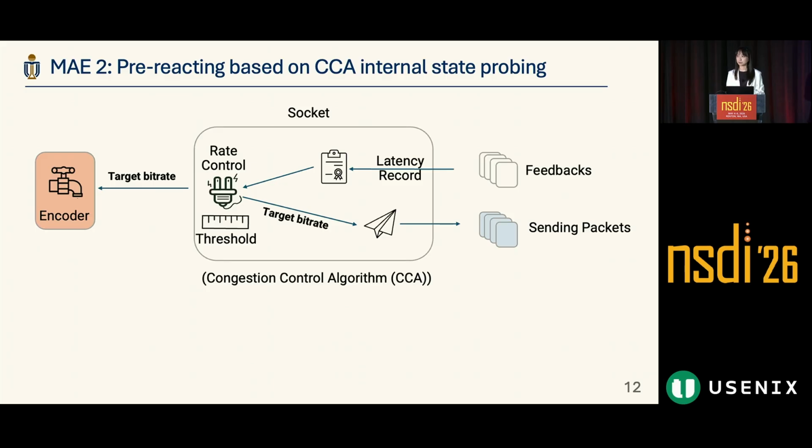Because the CC has been developed for many years and we believe that they are mature. So reusing the internal state of CC can save us a lot of effort. And what's more, as a further step, if we can use the threshold to signal, how about we reduce the threshold? We use a half threshold, then we can pre-react to the potential bandwidth drop.